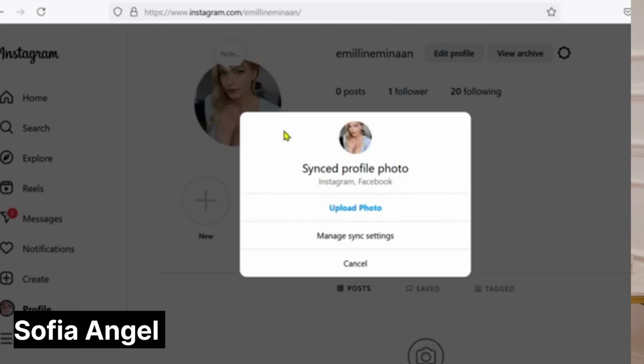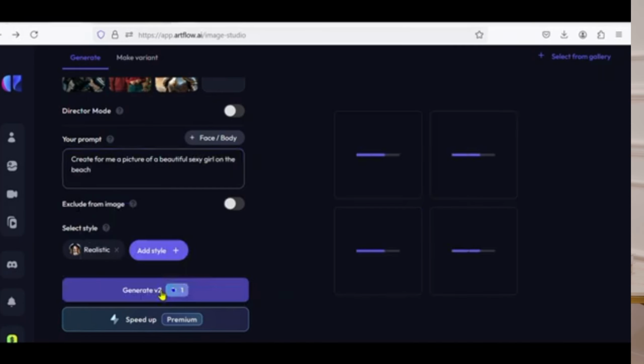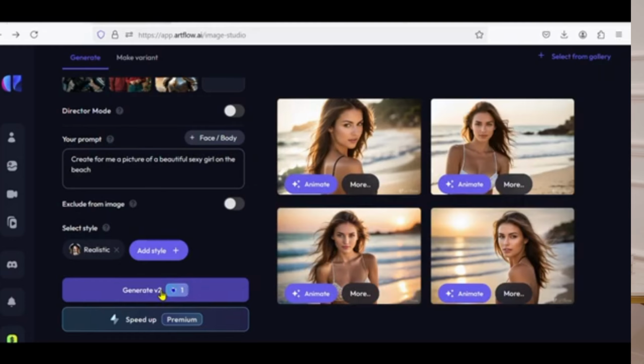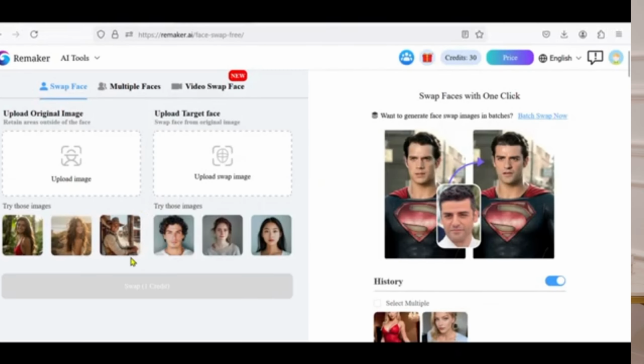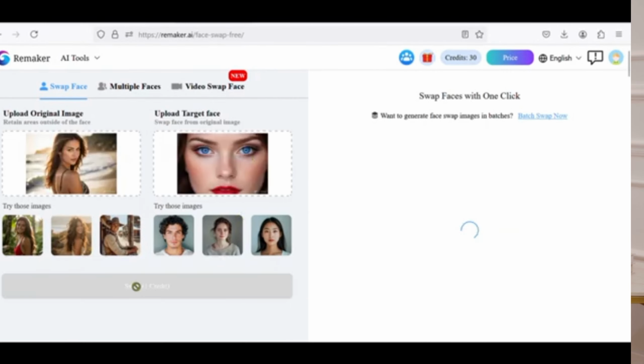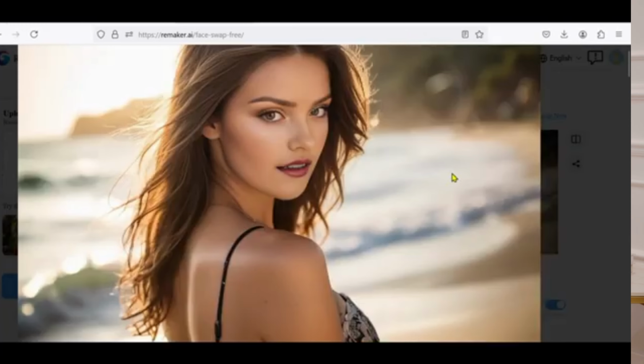Now we will move on to the second step, where we will use these pictures to post as a new post. So follow up with me. We will return to the Artflow website and ask it to make a picture of a beautiful girl on the beach, and in a few seconds the 4 pictures will appear, and we have to download them. Then we will return again to Remaker AI and change the face of each image separately, as we did before. We will wait a few seconds and the pictures will appear.